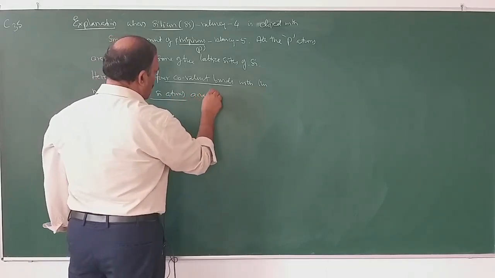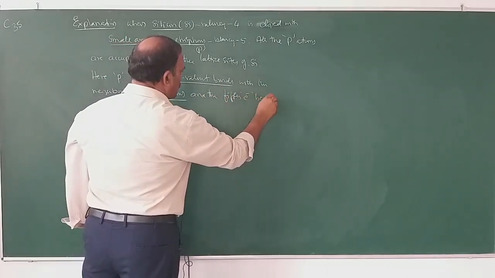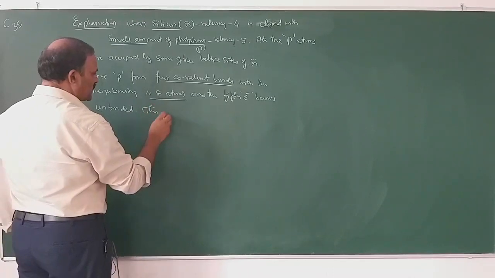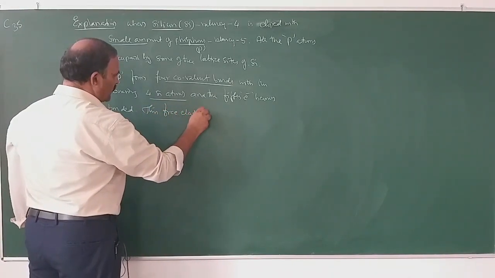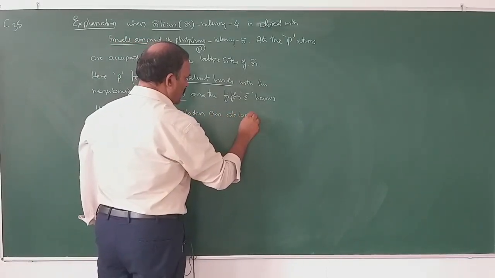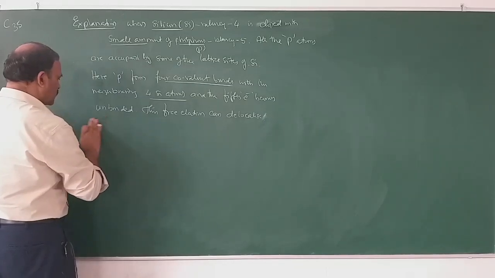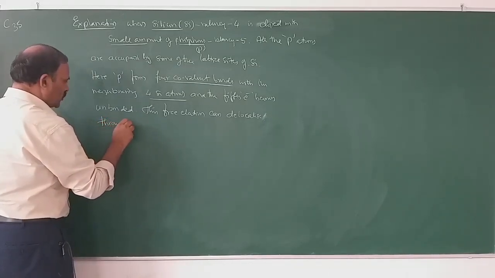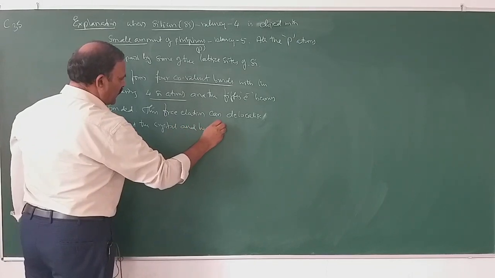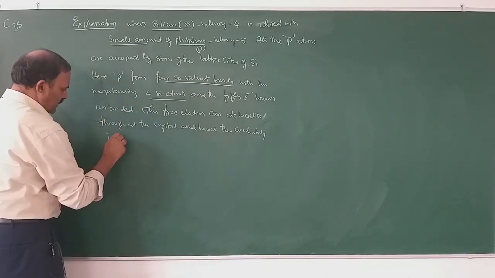and the 5th electron becomes unbonded. This free electron can delocalize throughout the crystal and hence the conductivity increases.